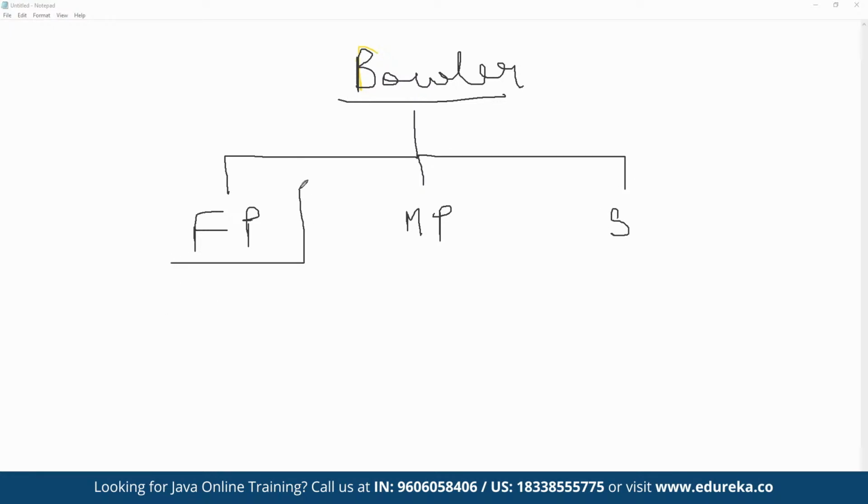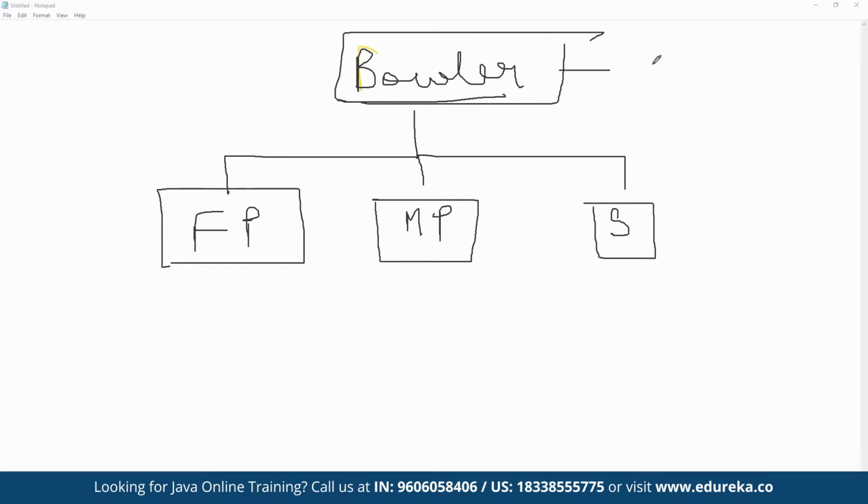All of these are going to inherit their own class from the main class defined as bowlers, correct? So the bowler class has three different classes. We can say these are the three different children of bowler: fast pace, medium pace, and spinners. Now the bowler class has a bowling method, where all the child classes are inheriting this method. We may have a method defined by the name of bowling.